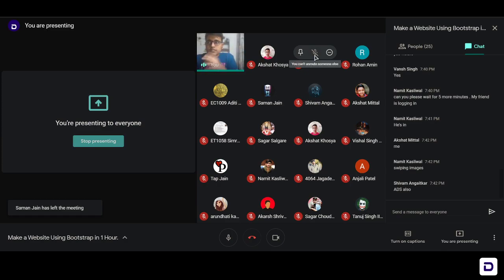In this session today, we are not going to make any CSS file at all, but when we finish making the website, I'll tell you how you can override certain styles that Bootstrap provides, because you might want to add your own colors or something else. How to do that, we'll also talk about later. But first, we'll be focusing on how to use Bootstrap and how to create this website.